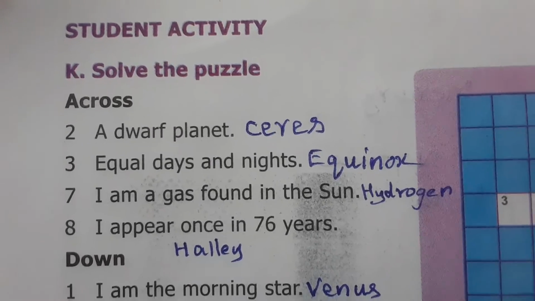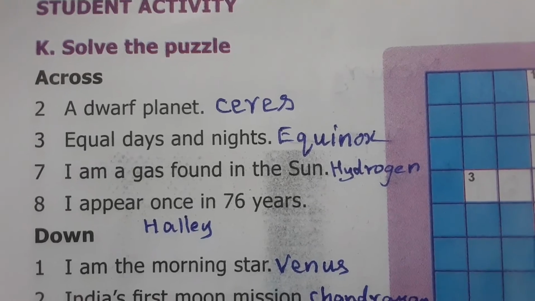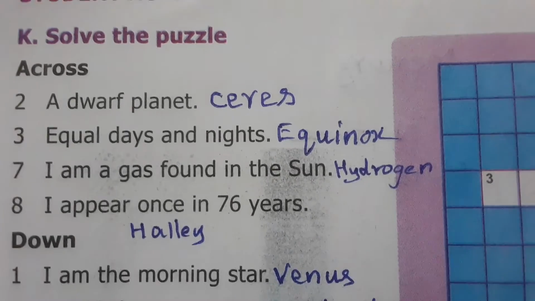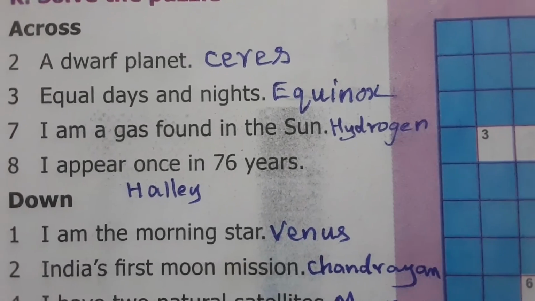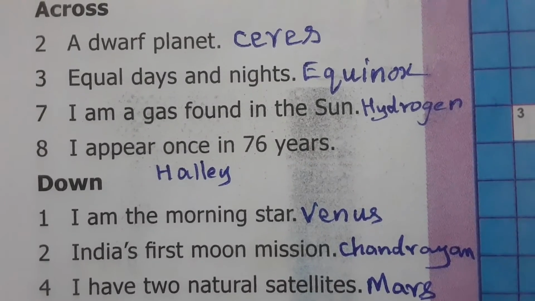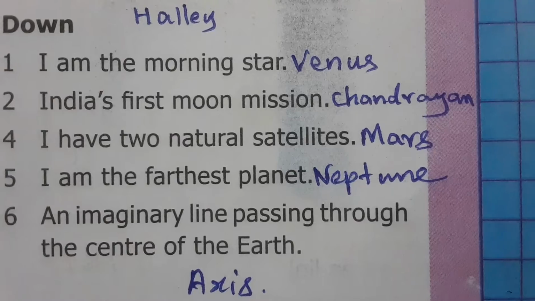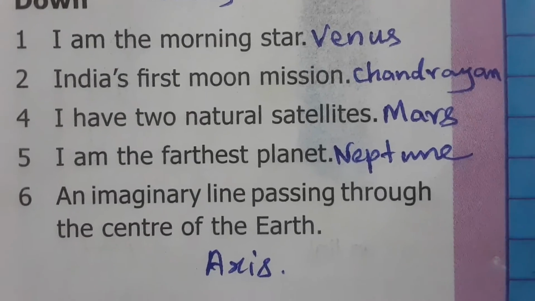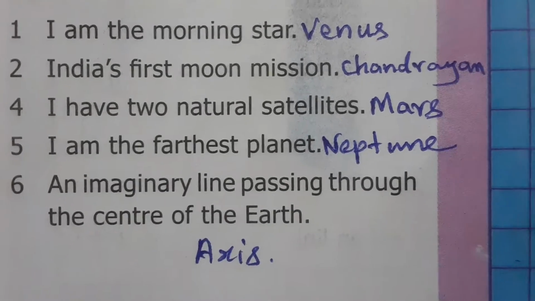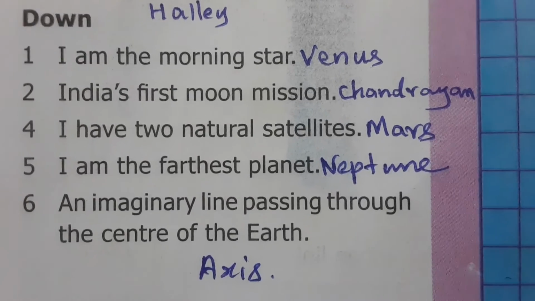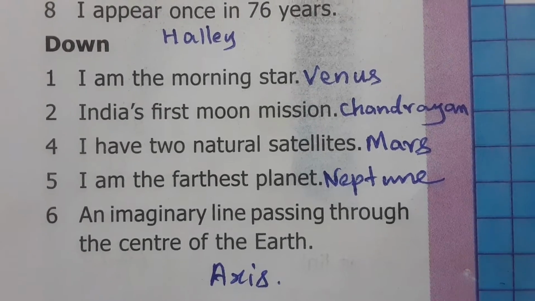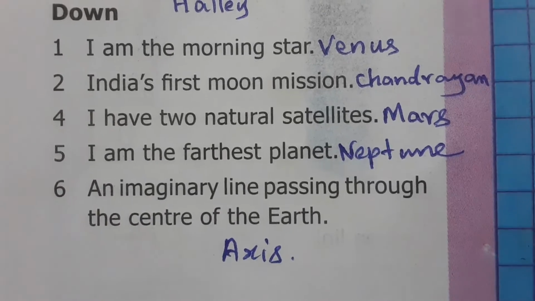A dwarf planet is Ceres. Equal days and nights is known as equinox. I am a gas found in the sun: hydrogen. I appear once in 76 years: Halley. I am the morning star: Venus. India's first moon mission is Chandrayaan. I have two natural satellites: Mars. I am the farthest planet: Neptune. An imaginary line passing through the center of the earth is the axis.